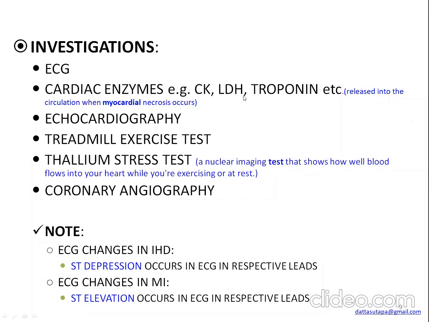Okay, so these are the normal cardiac biomarkers. Nowadays LDH is not used as it is very non-specific. Troponin concentration also increases if there is any kind of heart damage. Okay, so these are the other tests one can perform: treadmill exercise test, thallium stress test, and this one is the most important, the coronary angiography.